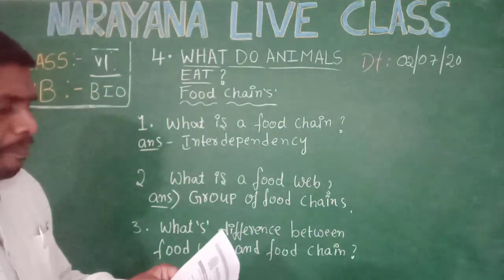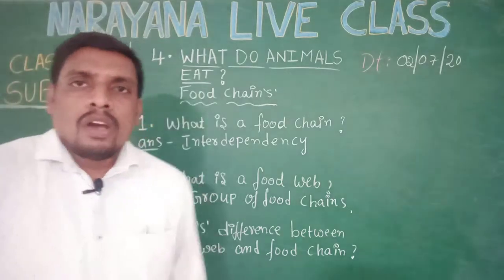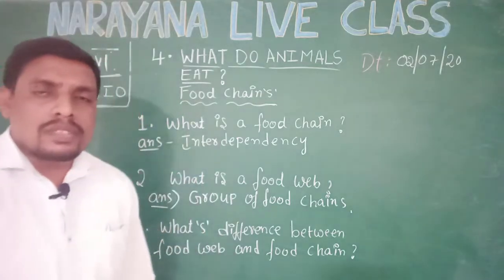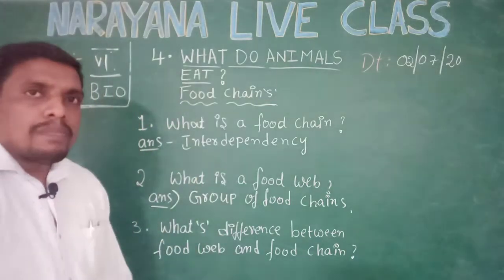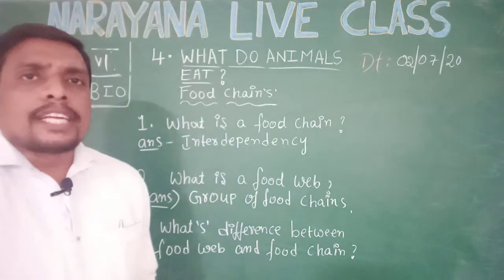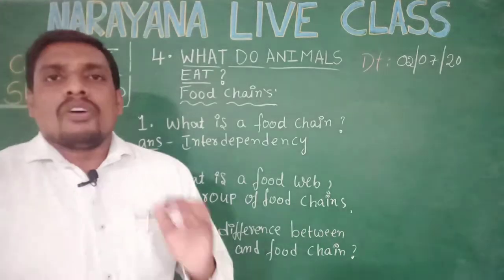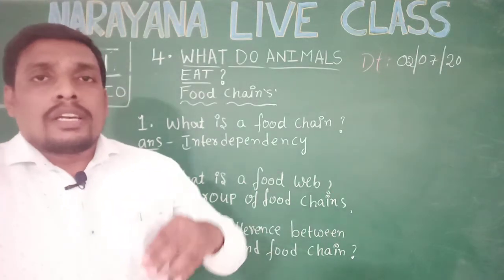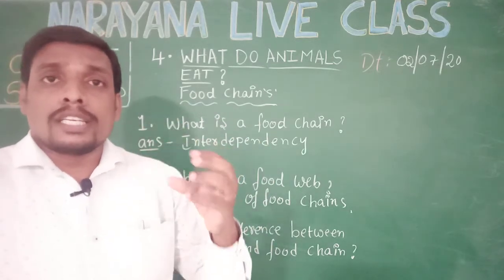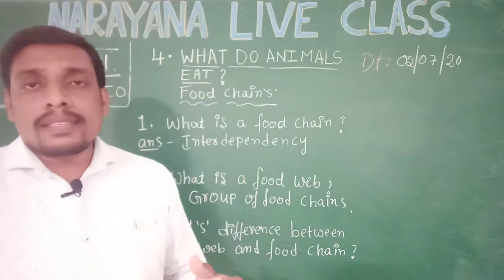Next question I am reading now. What is the difference between a food web and a food chain? How can you say the differences between a food web and a food chain? You know that a food chain explains the interdependency of one organism and another, whereas a food web explains different types of living organisms in different types of mediums, generally termed as a food web.